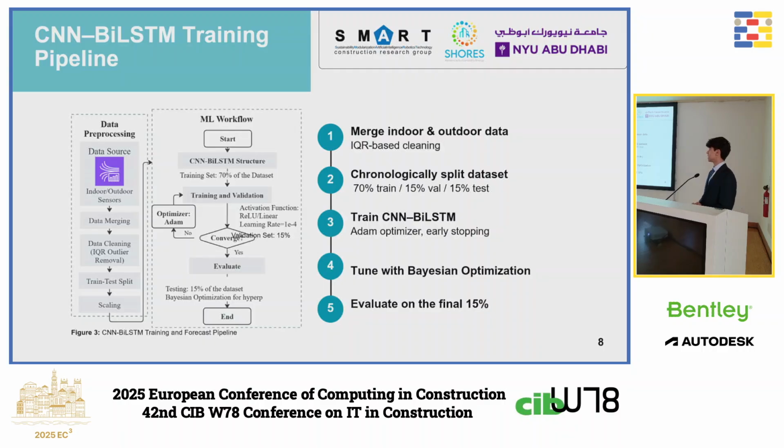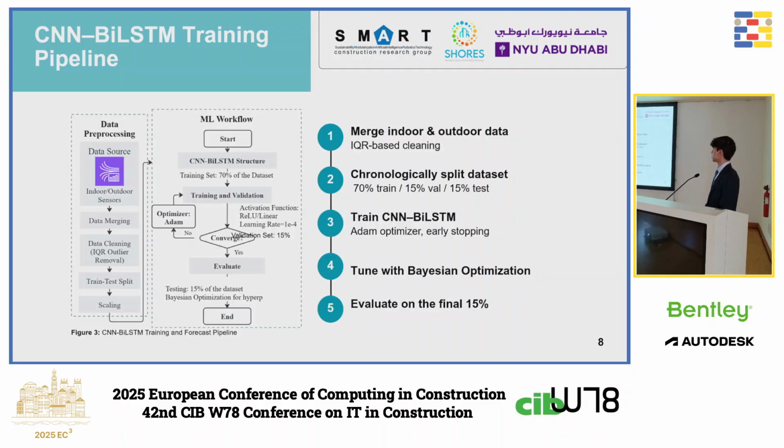So we have the data pre-processing, where we merge the indoor and outdoor data, and of course we clean it with the approach that we mentioned before. Then we do a chronological split of the data set, 70-15-15: 70% for training, 15% for validation, and the last 15% for testing. So it's completely unseen data, and the results are really accurate and represent real-life accuracy.